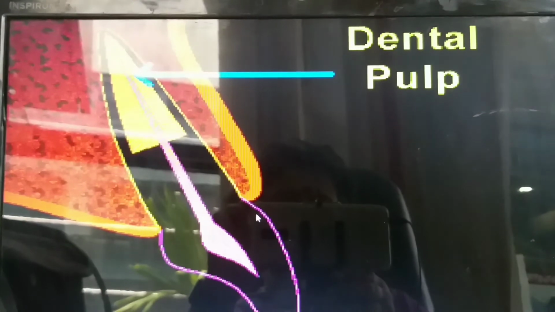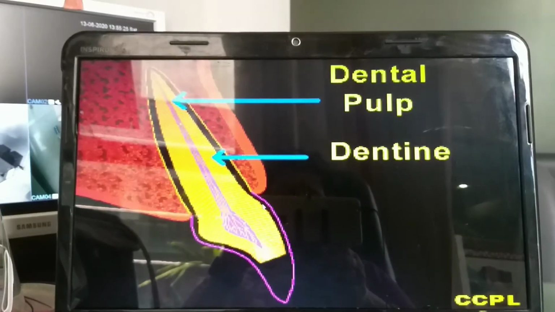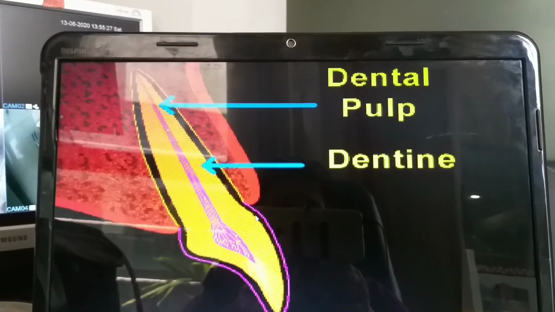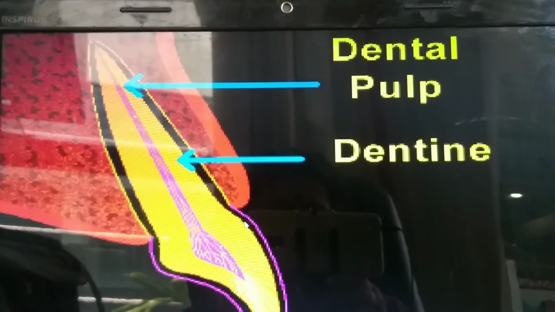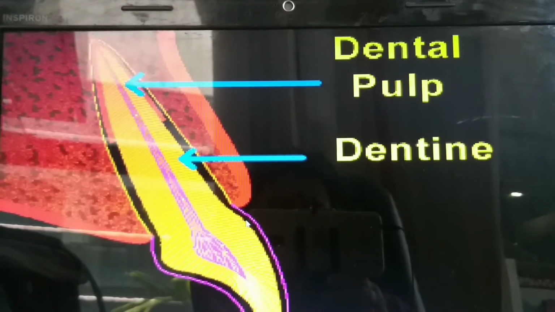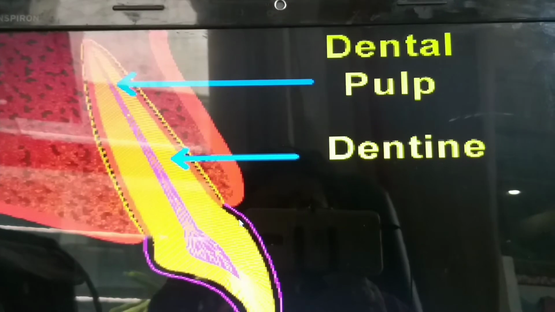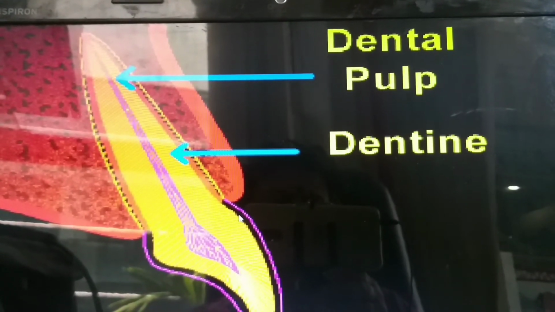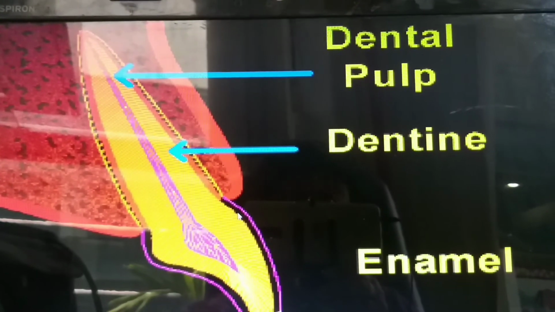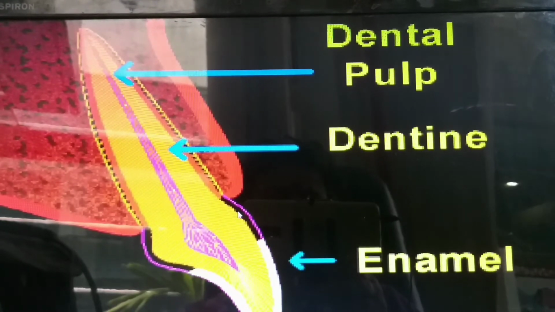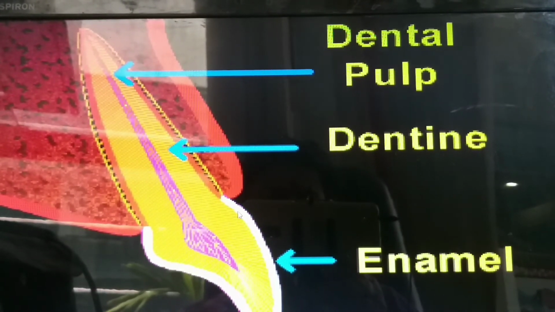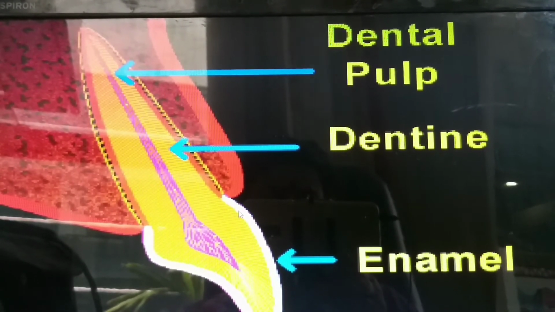This layer is covered by dentine, which is made of fine tube-like structures. Due to presence of nerve endings, this layer of dentine is sensitive. The outermost layer of the crown of the tooth, called enamel, is hard and contains no nerve endings.